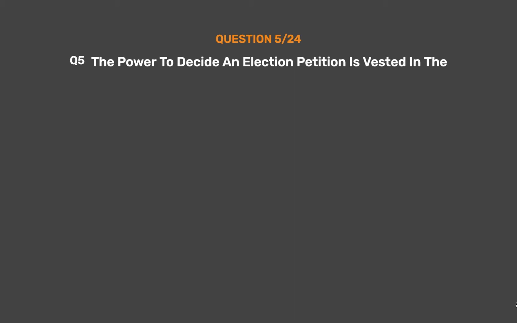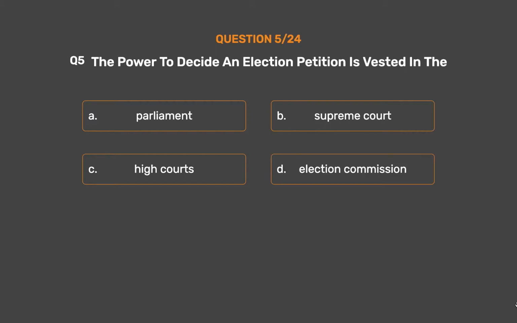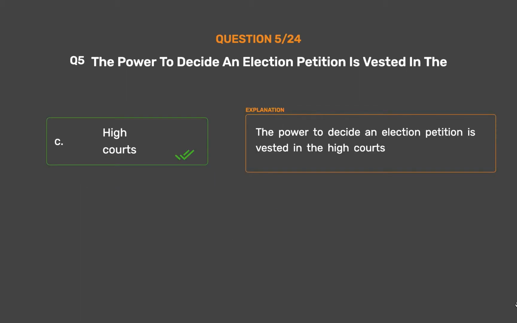Question number 5. The power to decide an election petition is vested in the Option A. Parliament. Option B. Supreme Court. Option C. High Courts. Option D. Election Commission. The correct answer is Option C. High Courts. The power to decide an election petition is vested in the High Courts.